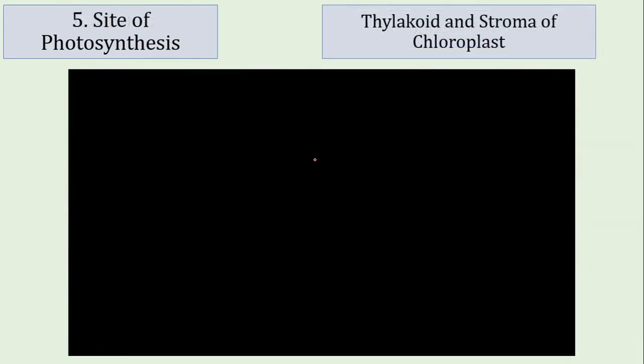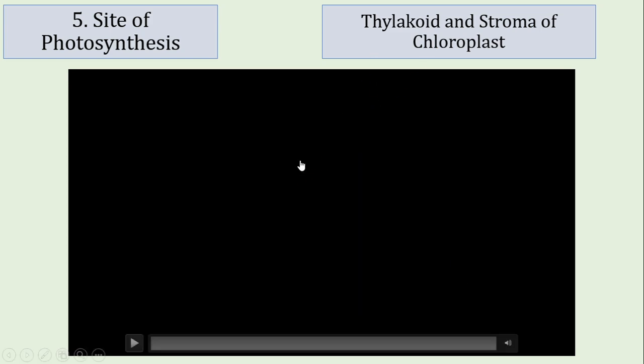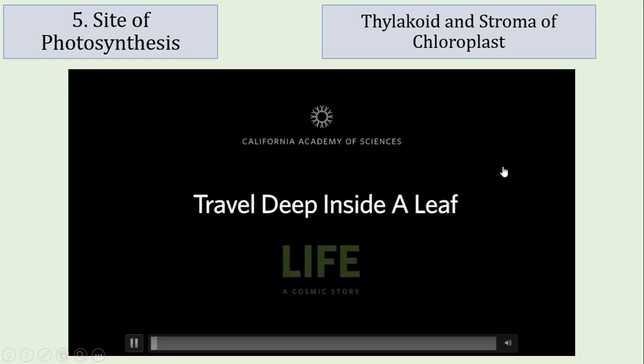Now we will examine the thylakoid and stroma, the organelles inside the organelle chloroplast. We will travel inside a leaf.